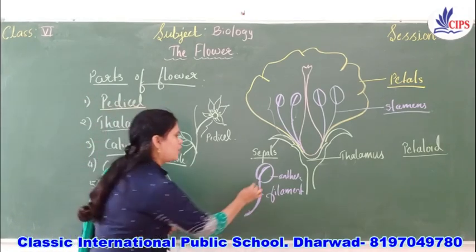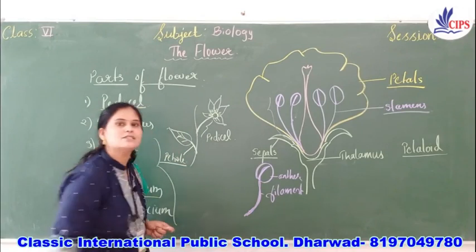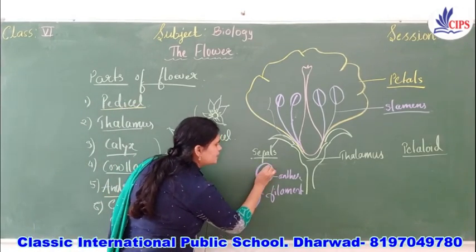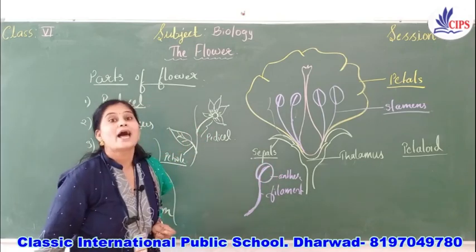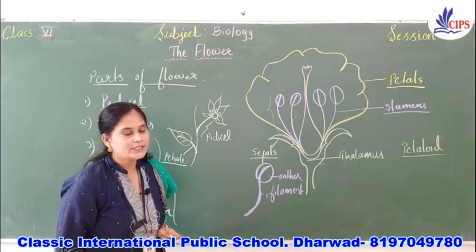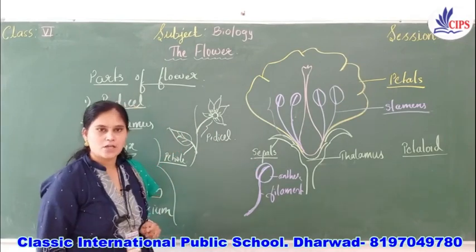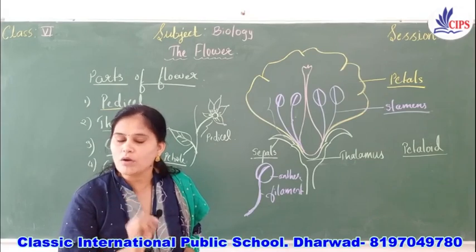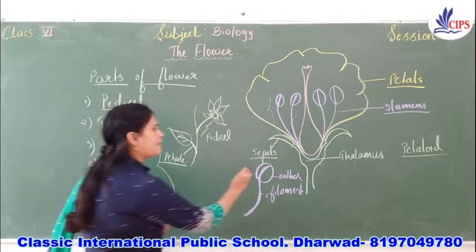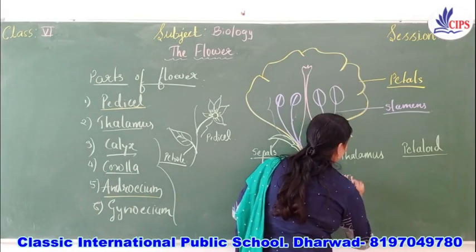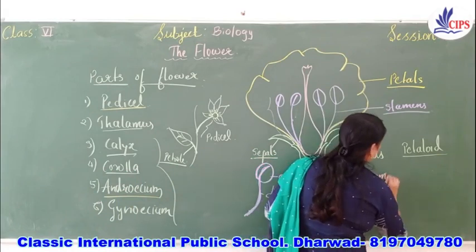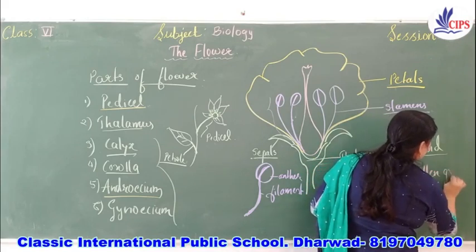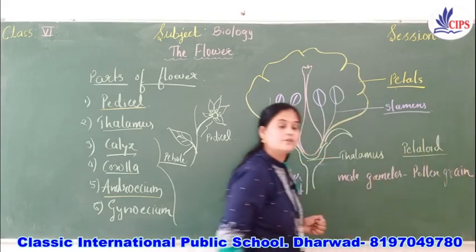A long structure is called the filament, and a bilobed structure present on the filament is called the anther. These anthers produce the male gametes, and the male gametes are pollen grains. Children, this is very important.